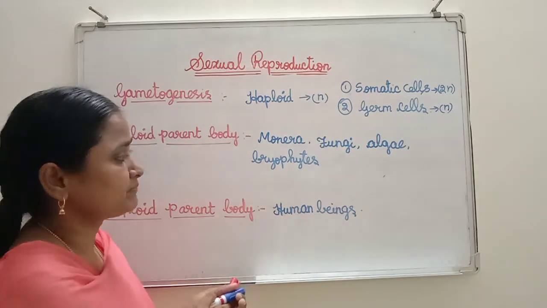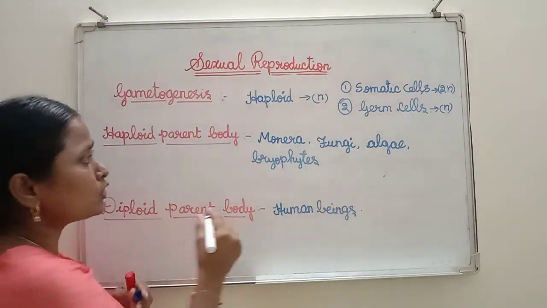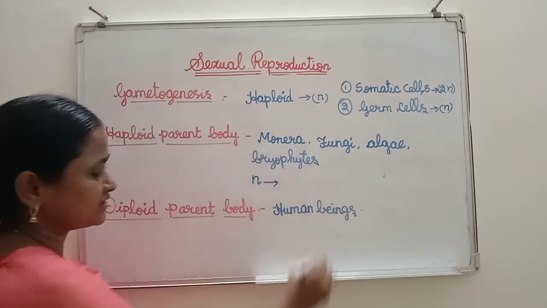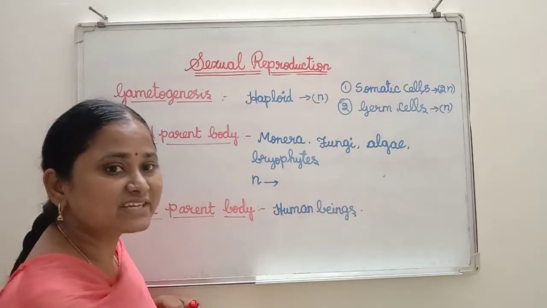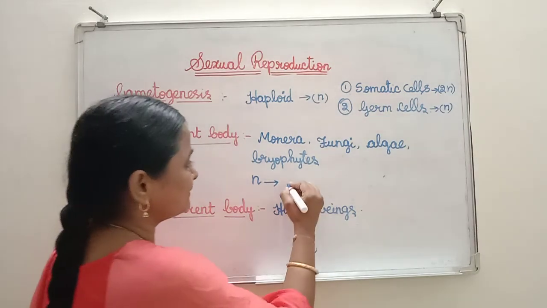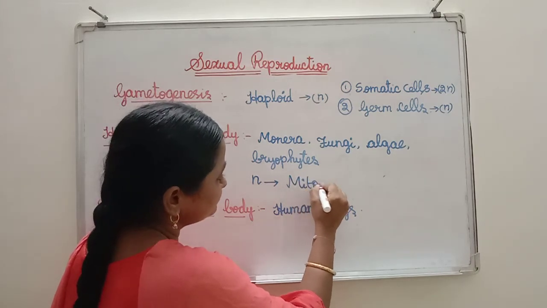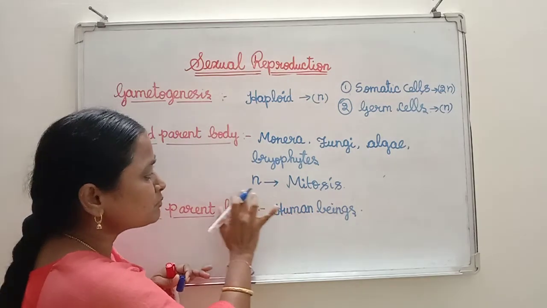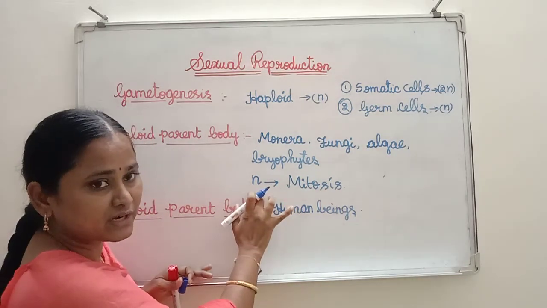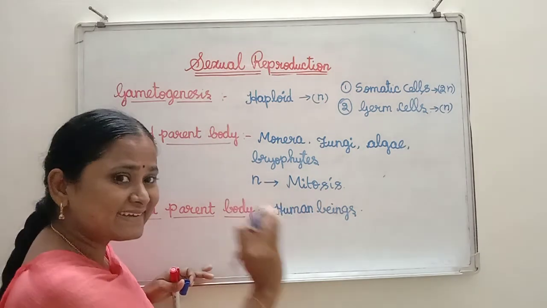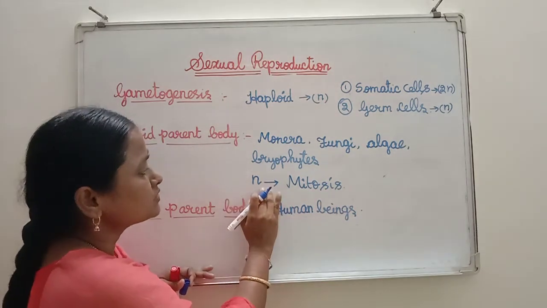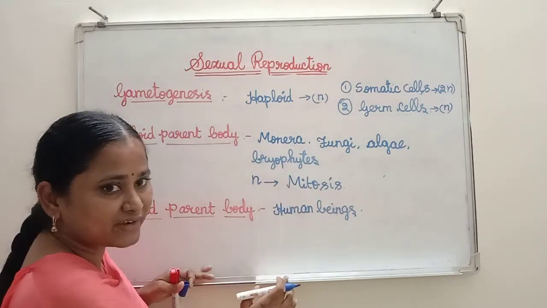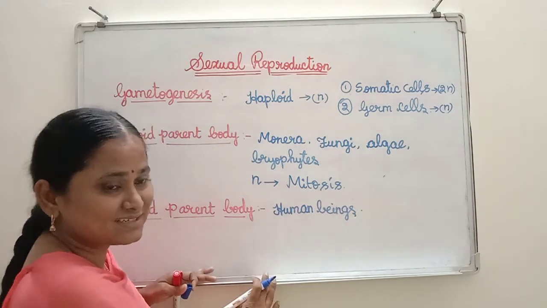That means here the chromosomal number is haploid, n. So what type of cell division takes place during gametogenesis? Mitosis only. Why mitosis? Because the chromosomal number is already half, that means haploid. To maintain the same chromosomal number, mitotic cell division takes place in Monera, fungi, algae and bryophytes.